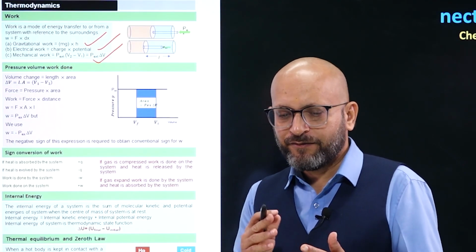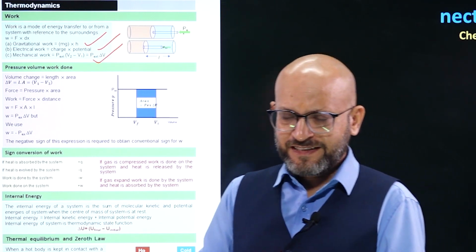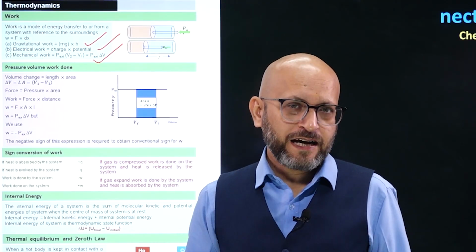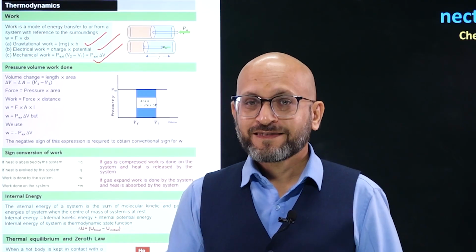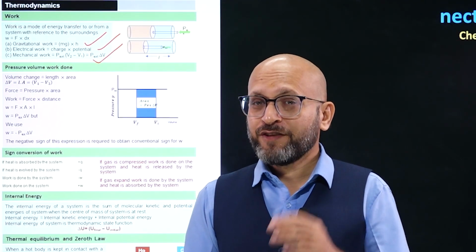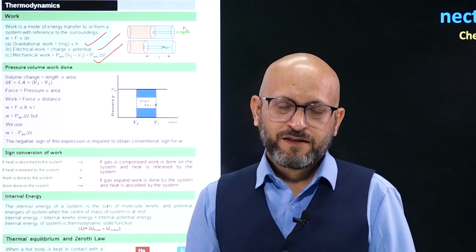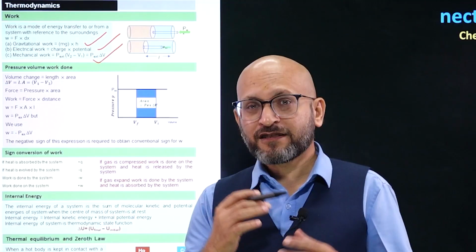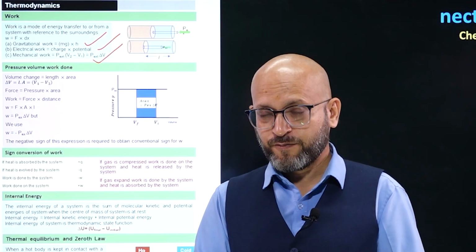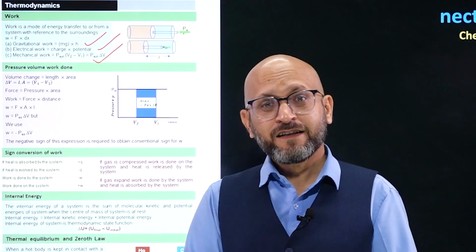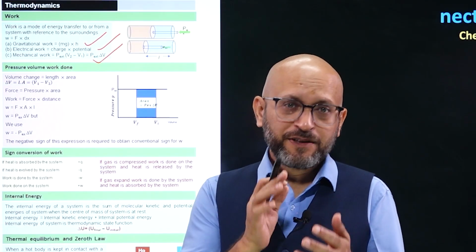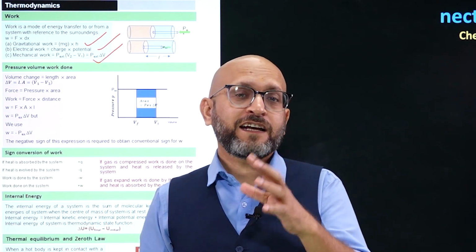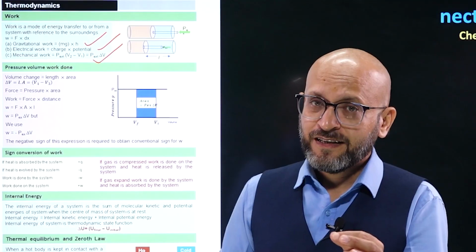Now, you must have seen in some places that the work done equals minus P delta V. Why do we use that? For that, I would like to tell you the sign convention. In thermodynamics we do have sign conventions. What is sign convention? That means we have decided if work is being done on the system, we will take the sign as positive for work done. If work is done by the system, that means the system is doing work, then the sign of work will be negative.